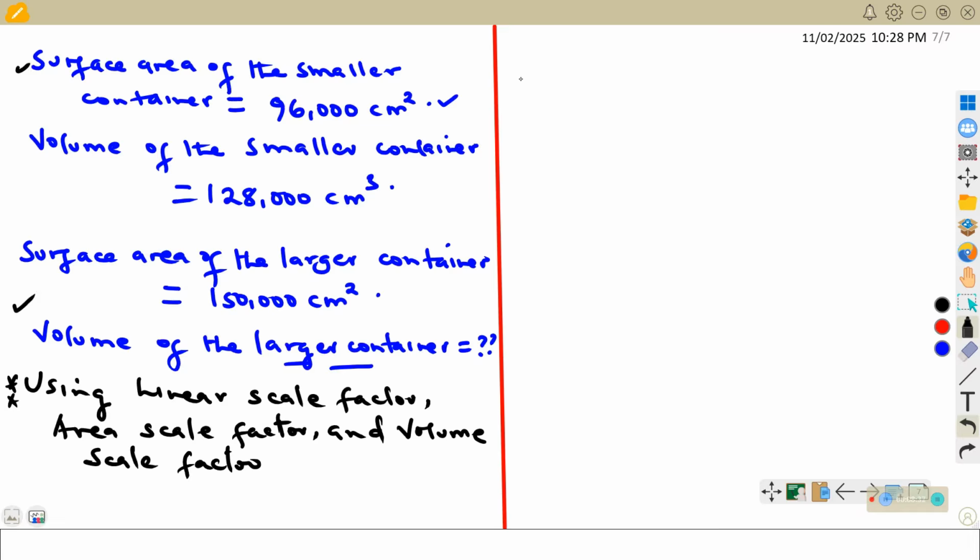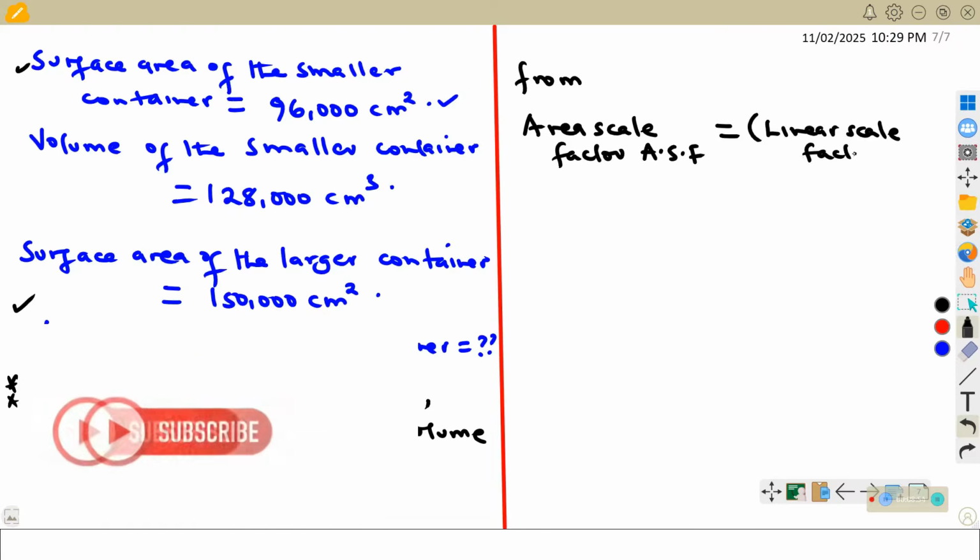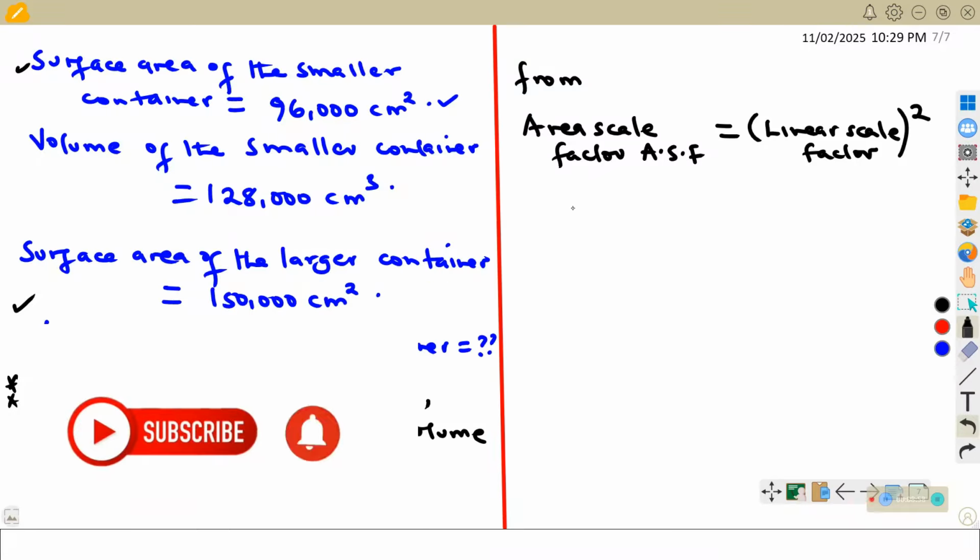So we understand that area scale factor is the same as linear scale factor, when the whole of this is squared. In other words, area scale factor is the same as a linear scale factor squared.